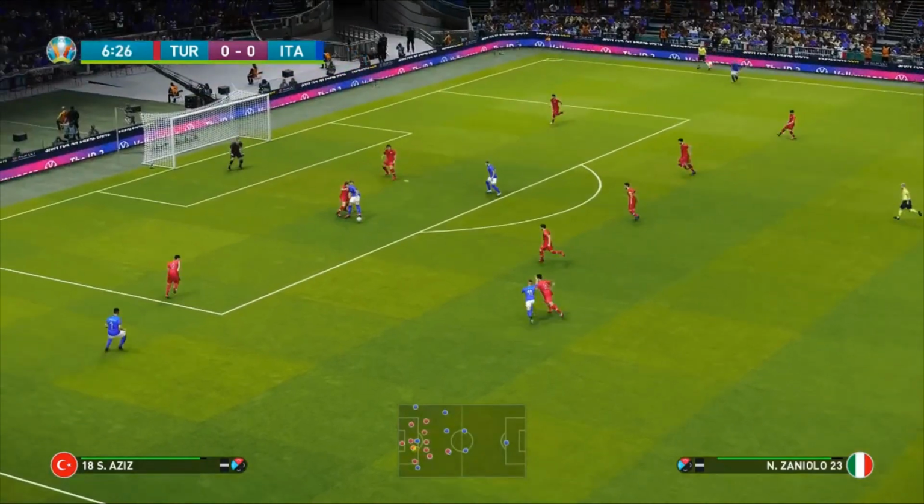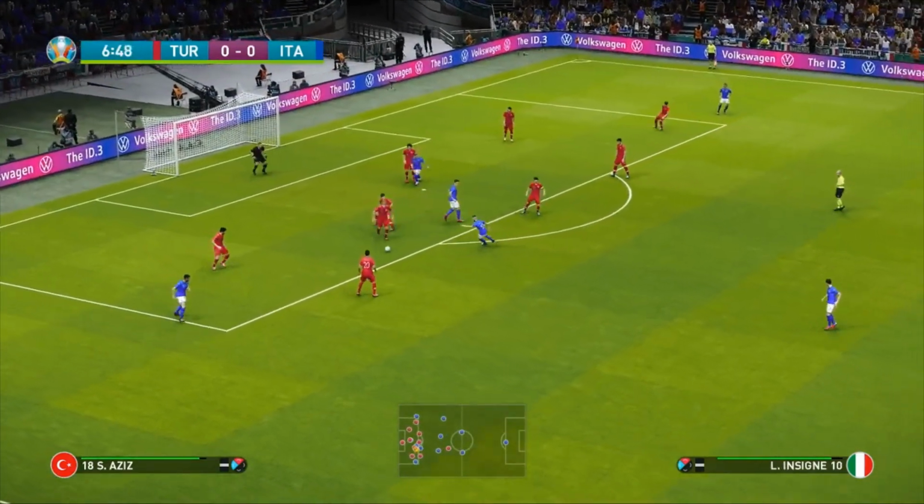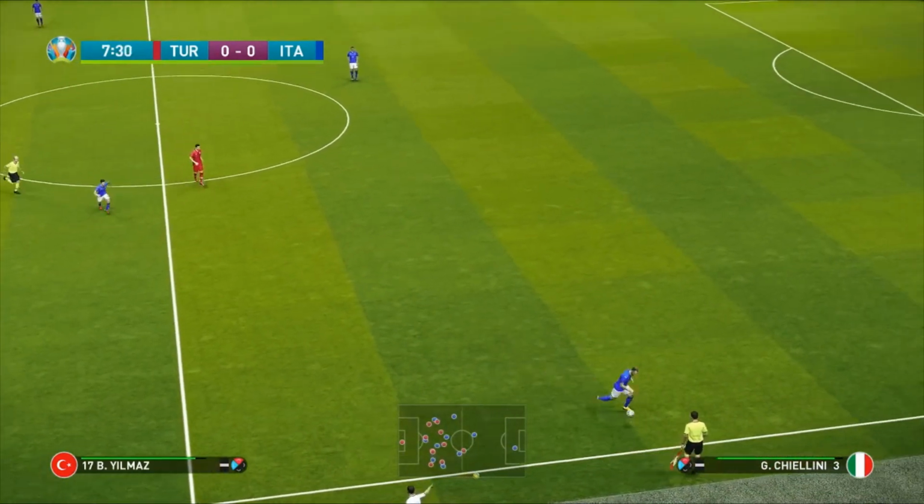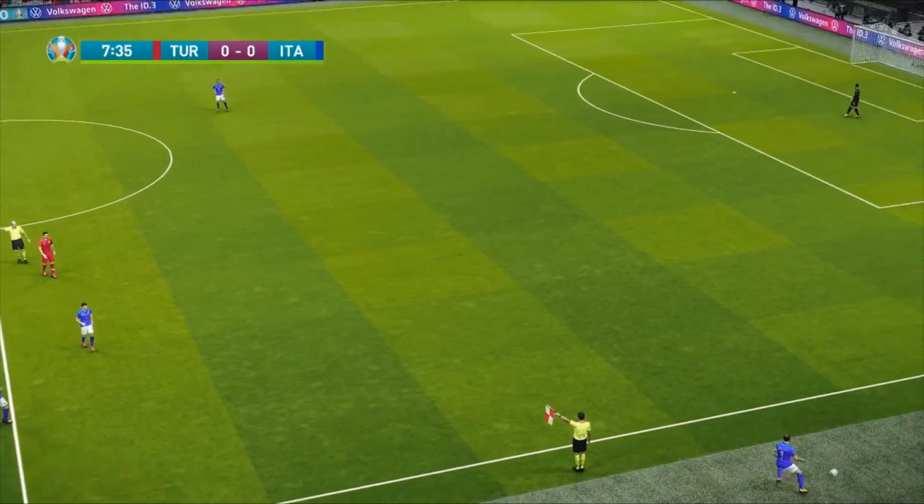We've got a first chance here. Zaniolo, great holding of the ball, but Serdar Aziz is able to clear this one out, and Chiellini can get the ball back there. In fact, he even lets it go out of play. Cheeky of him, but we like to see it.